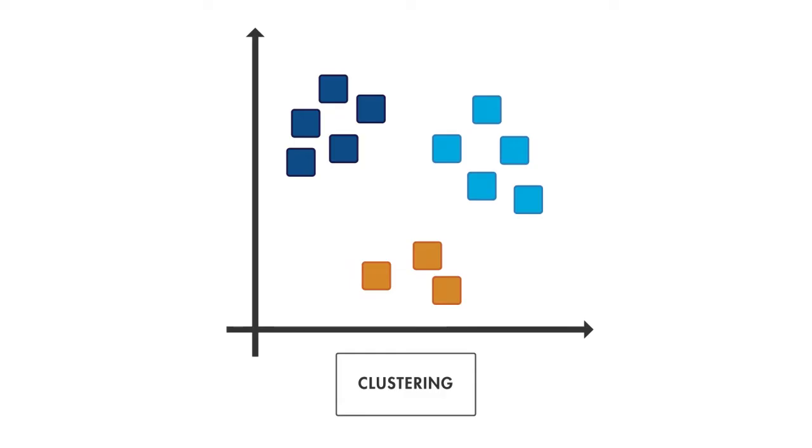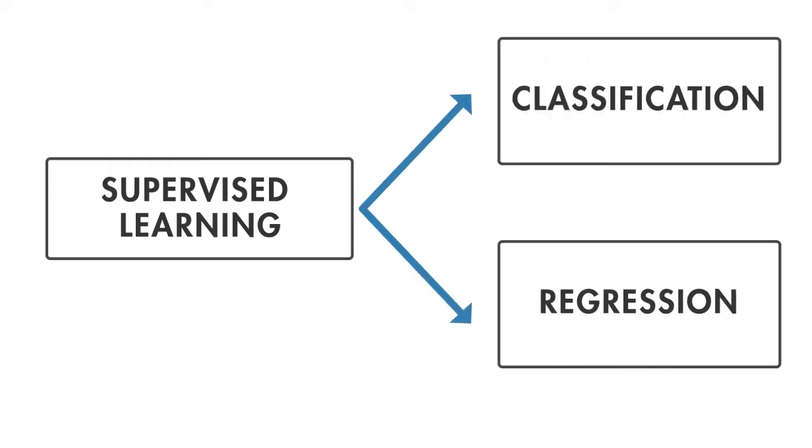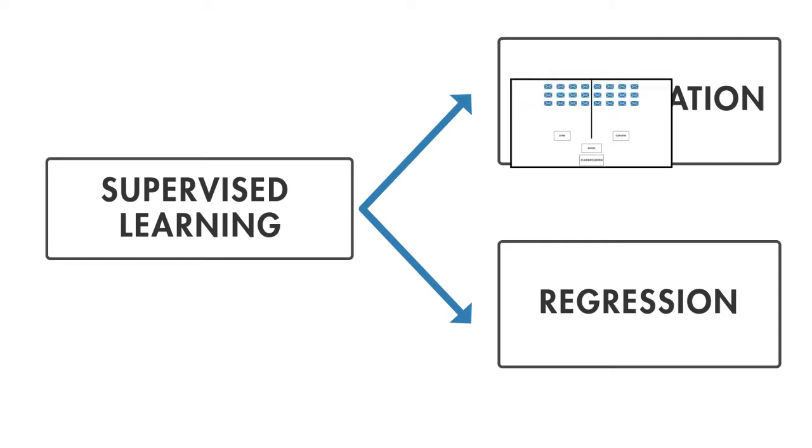Clustering is used to find hidden groupings in applications such as gene sequence analysis, market research, and object recognition, among many others. On the other hand, supervised learning requires each example of the input data to come with a correctly labeled output. It uses this labeled data, along with classification and regression techniques, to develop predictive models.